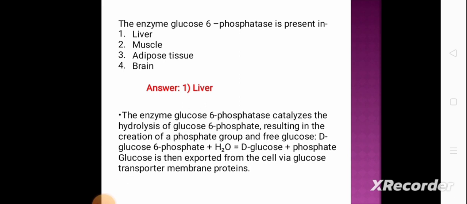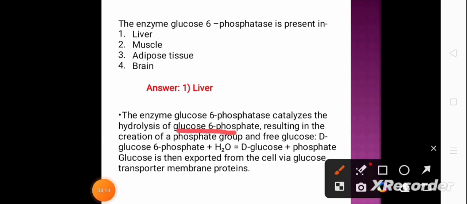The enzyme glucose 6-phosphatase catalyzes the hydrolysis of glucose 6-phosphate, resulting in the creation of a phosphate group and free glucose. The reaction is like this: glucose 6-phosphate plus H2O produces D-glucose and phosphate with the help of the enzyme glucose 6-phosphatase.